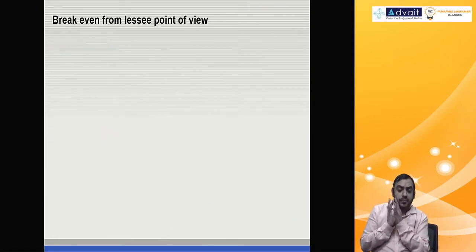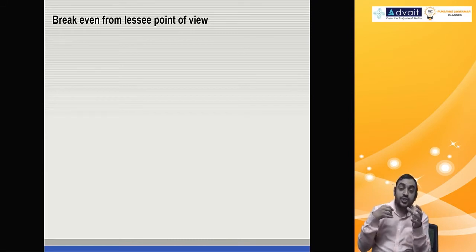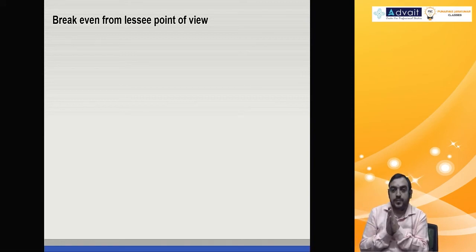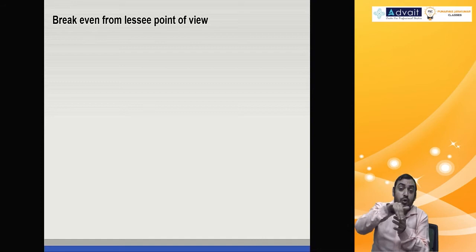Break-even point from the lessee point of view. See, in this example, for that matter, the loan option was cheaper, the lease option was not cheaper. So, if lessor gives one more lease rental, what will happen to this?